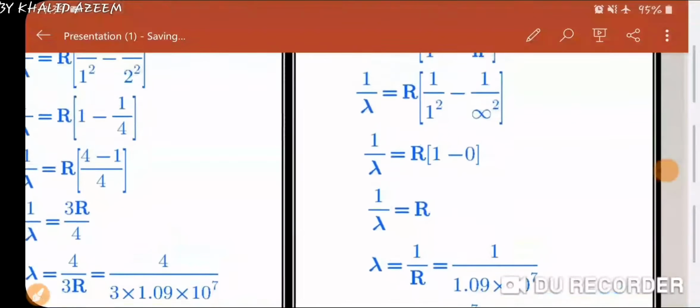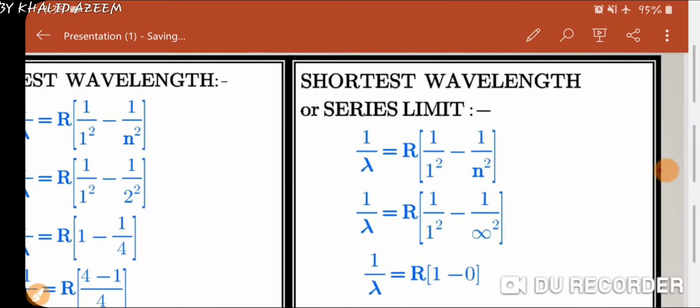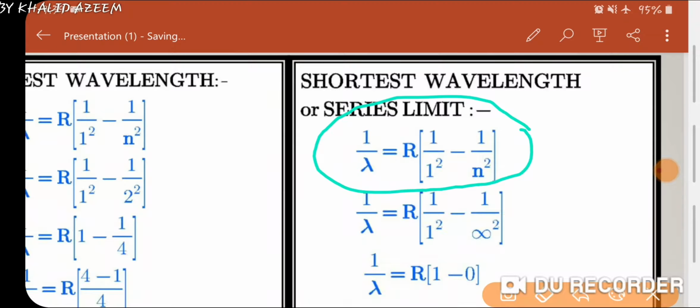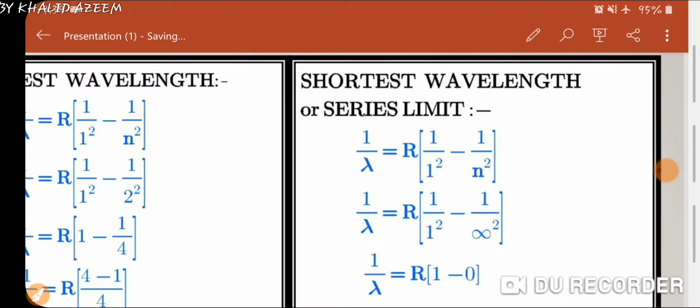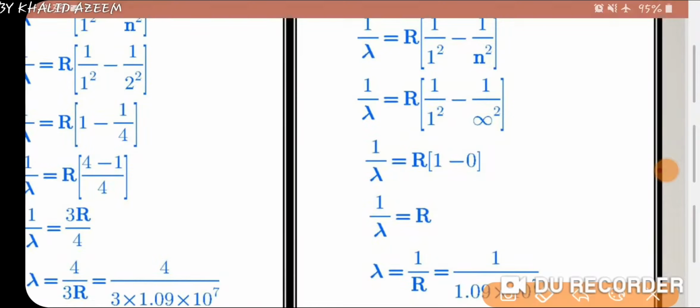Let's see the shortest wavelength and series limit. Here again 1 upon lambda equals to R, 1 upon 1 square minus 1 upon n square. This is the formula of Lyman series. So to calculate shortest wavelength, in place of this n in any series, I will put infinity. So 1 upon 1 is 1 and 1 upon infinity is 0. So 1 minus 0 becomes 1, and when we multiplied this 1 by R, it will become only R.